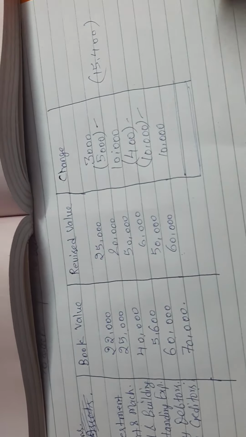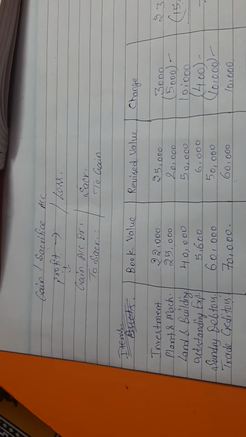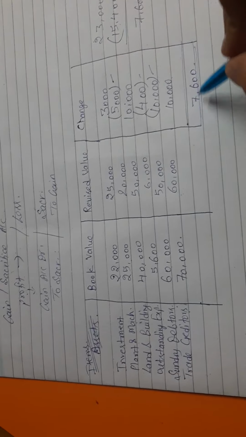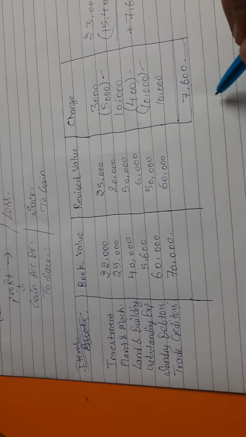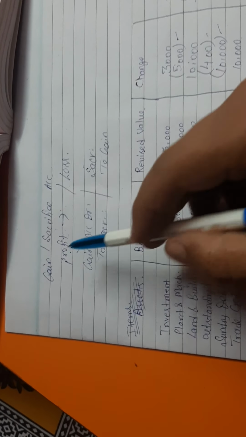So what is the difference? 7,600. Now we have to just adjust it in this ratio, either gain or sacrifice. So look at the value. This is a value in positive form. Positive form means it is a profit for the firm, and for profit what entry do we have to pass? Gaining partner's capital account debit to sacrificing partner's capital account.